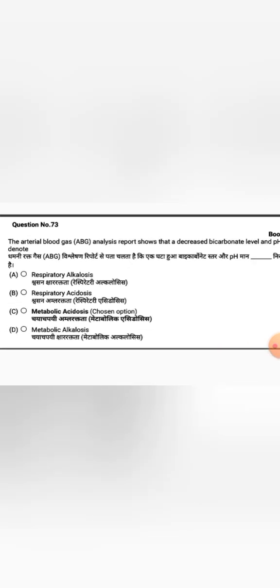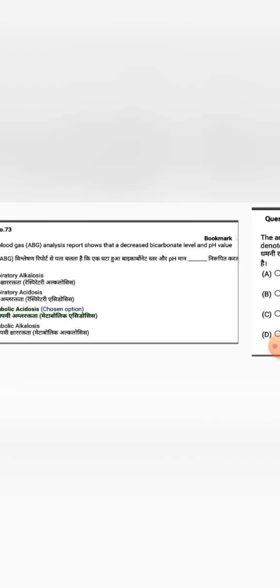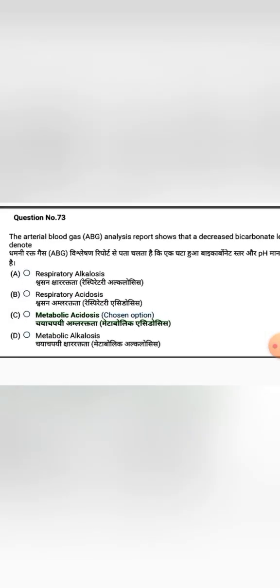The arterial blood gas analysis report shows that a decrease in bicarbonate level and pH value denote. Options: option A, respiratory alkalosis, option B, respiratory acidosis, option C, metabolic acidosis, option D, metabolic alkalosis. Question: in arterial blood gas analysis report, a decrease in bicarbonate level and decrease in pH value means it is metabolic acidosis. Option C is the correct answer.